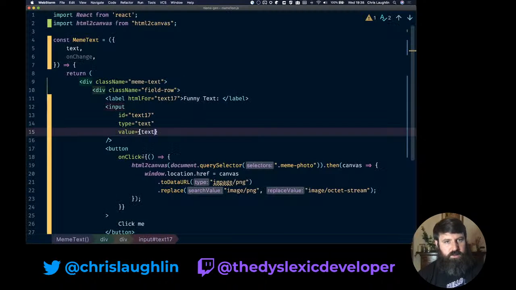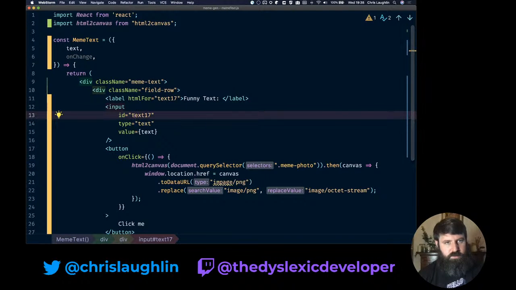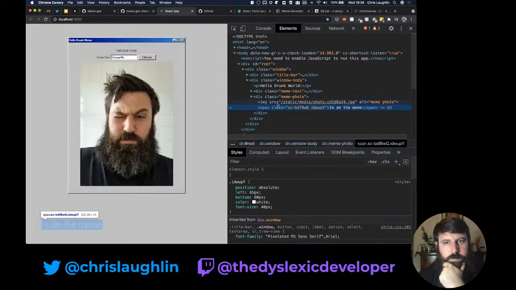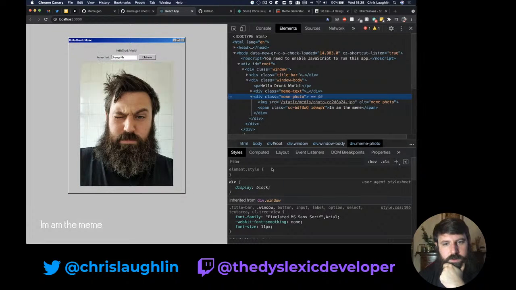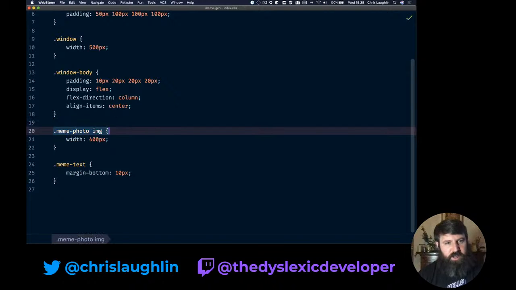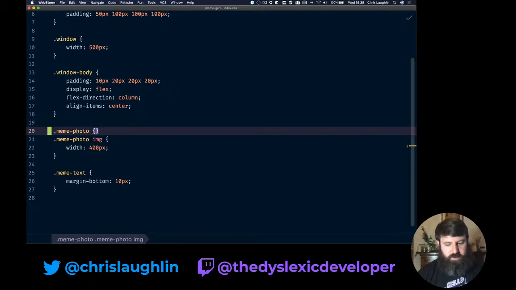Why is that not there? That's position relative. I didn't change anything else, did I? What do we change? That should be up there. Meme photo doesn't have the styles applied to it anymore. Did they even apply in the first place? That is meme photo, image. This is why I don't like using CSS, because you can combine your selectors and you get out of sync. So we only want to apply this to meme photo.